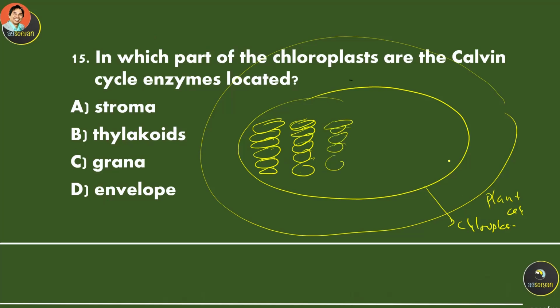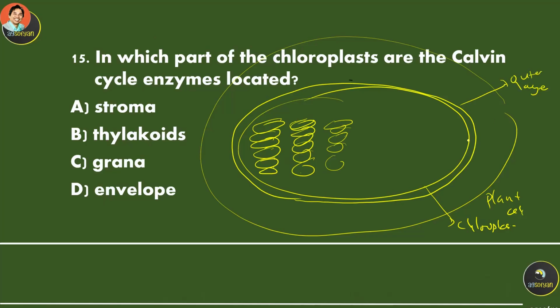And this chloroplast actually has two layers, the outer layer and the inner layer. And the inside over here is called the stroma. So the inside of chloroplast is called the stroma.